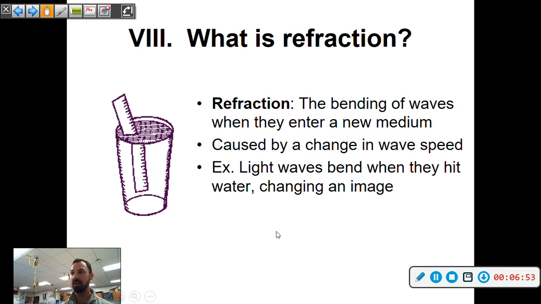All right, refraction is a bending of waves when they enter a new medium. In this case, they're going from air to water. And you can see it looks like the ruler is bent, but it's really not. When you see the water from the side, the light actually refracts as it enters the water, and therefore you see a bent image of the ruler. It's caused by a change in wave speed. So light waves bend as they hit the water, changing the image to your eye. A classic example is a ruler in the water, or the pencil, sometimes they show in a picture.